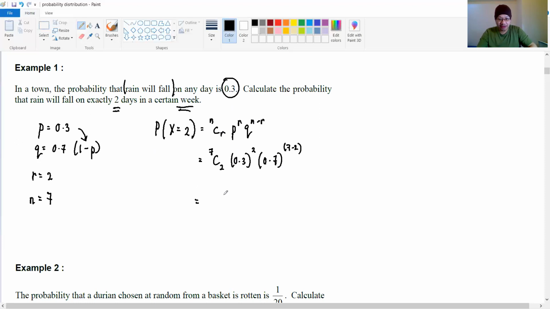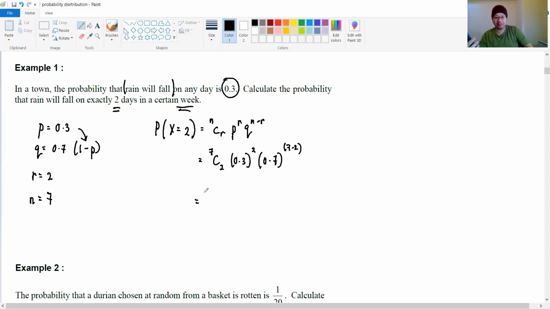So just substitute and calculate everything using your calculator. How much will be the answer? 7C2 times 0.3 to the power of 2 times 0.7 to the power of 5. The answer that we are supposed to obtain is 0.3 something. Hopefully you can see 0.3 something here.